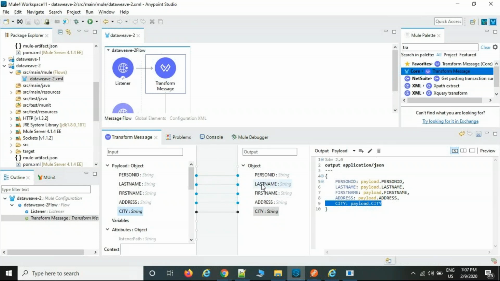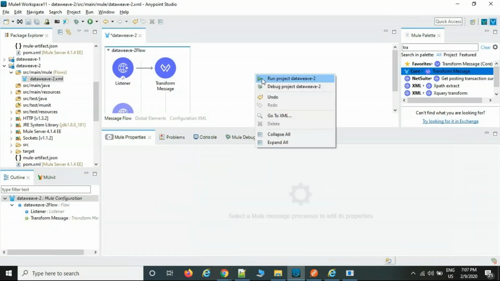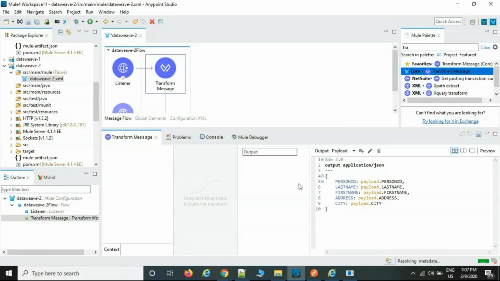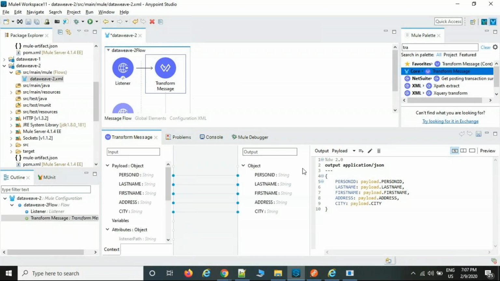Normally we are going to write the code also. I am going to explain how to write the code. Okay, this is the code that is generating here. Then on this right side part, after writing the code, if you want to see the preview, click on preview. Then the output is going to be generated here. Usually to see the output, we run the flow, deploy locally, and send the data from Postman or any other tool. Instead of running and deploying everything, if you want to see the output, preview is the option. After clicking on preview, only then you will be able to see it.